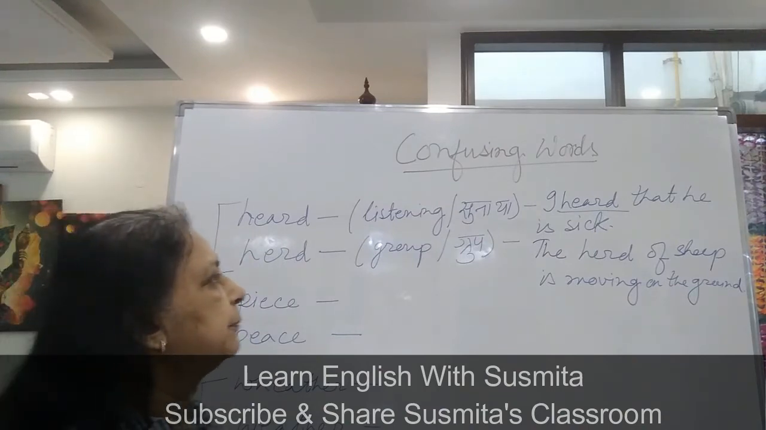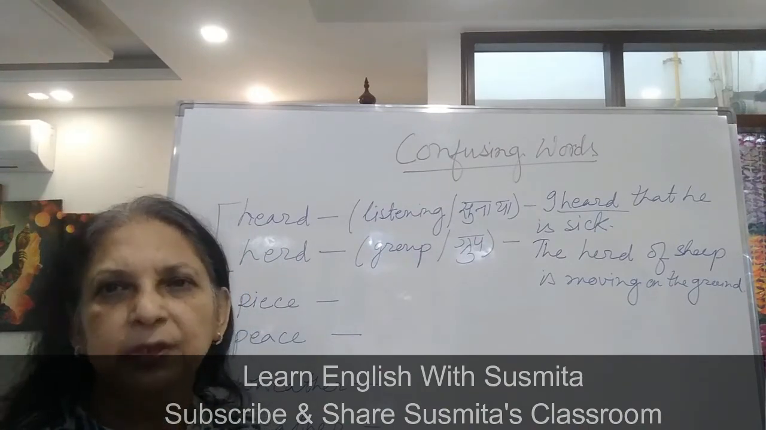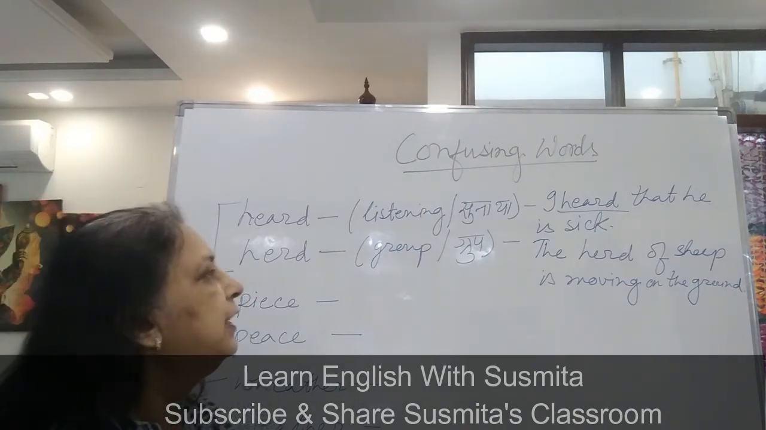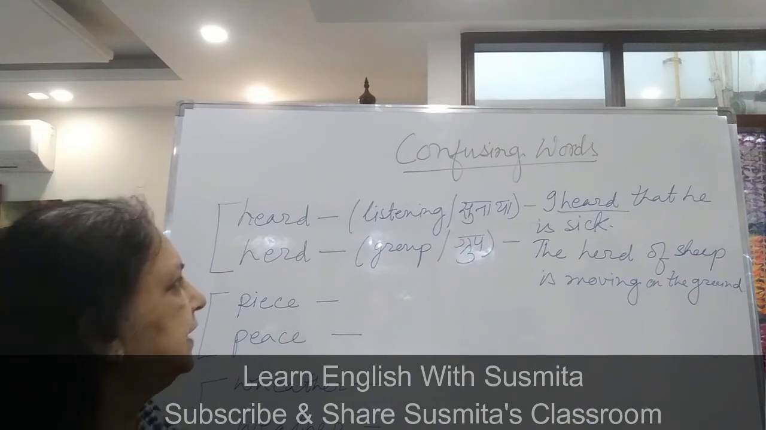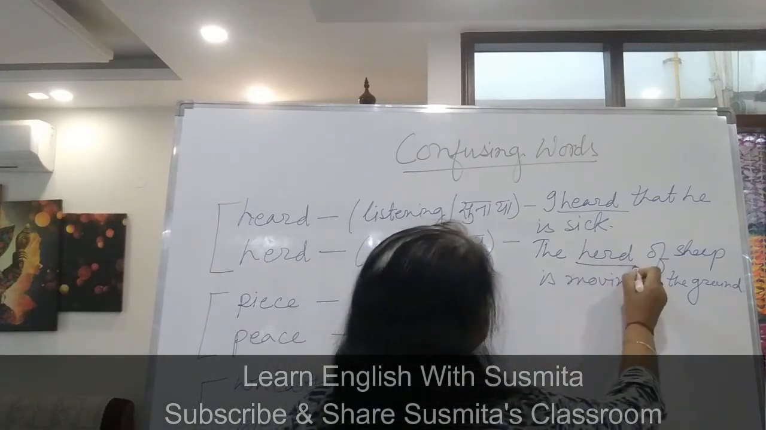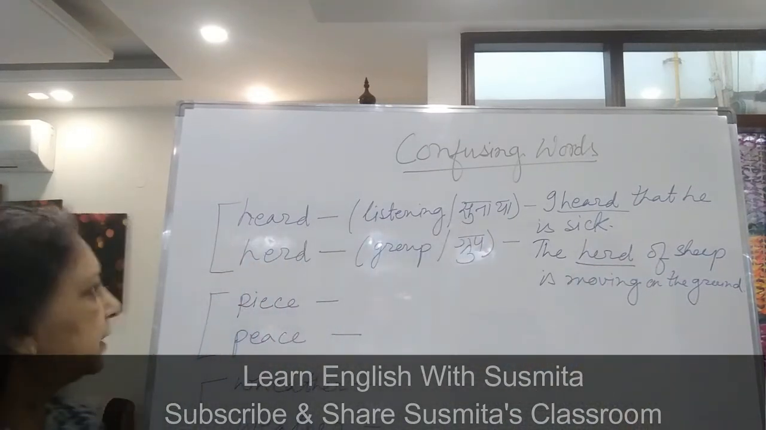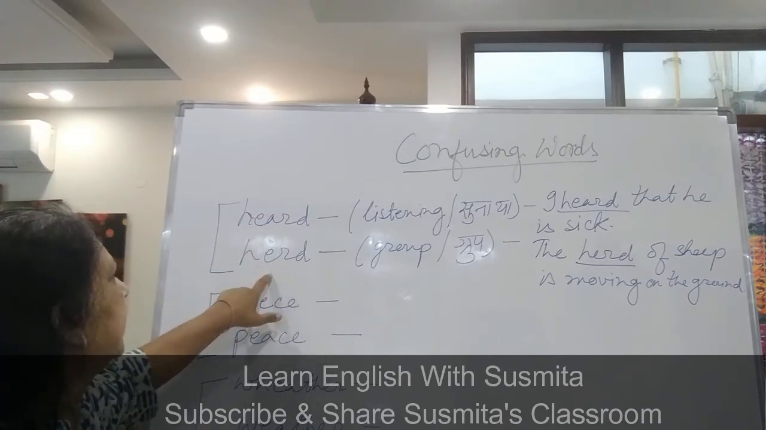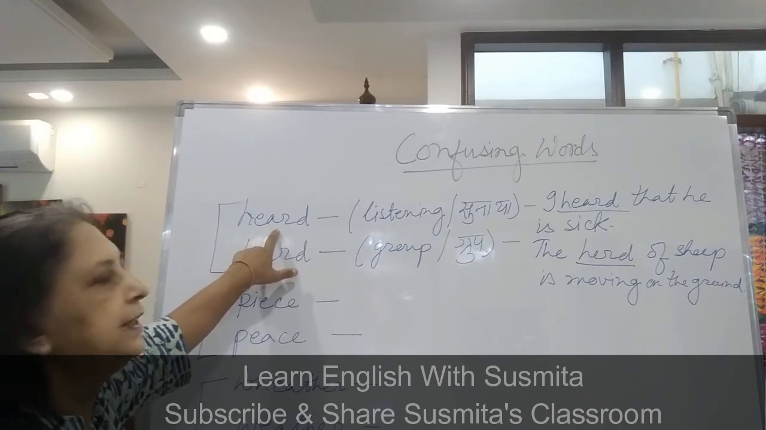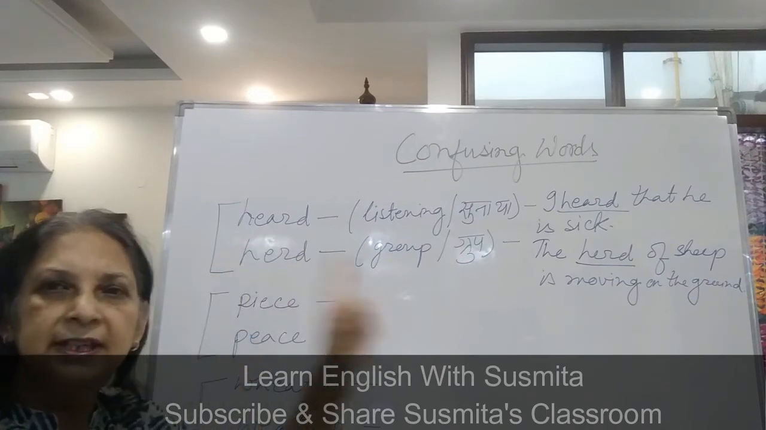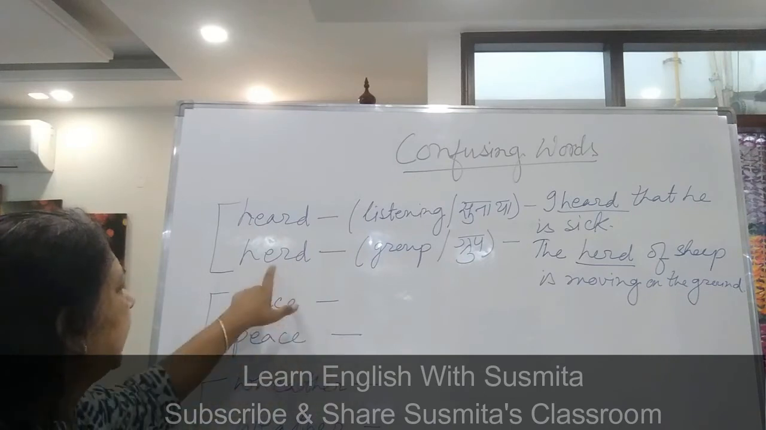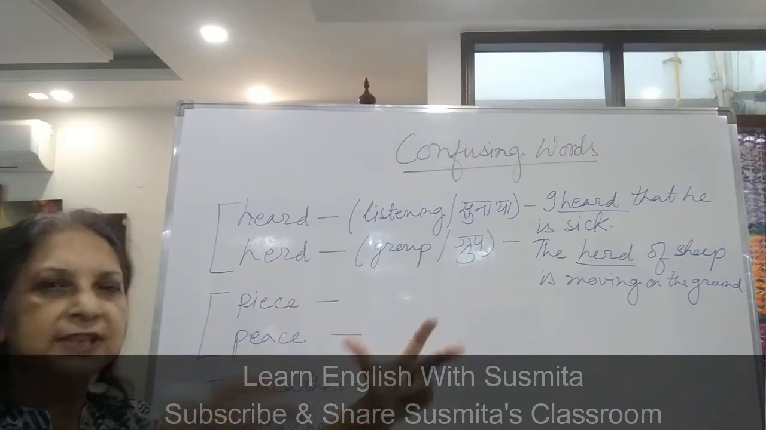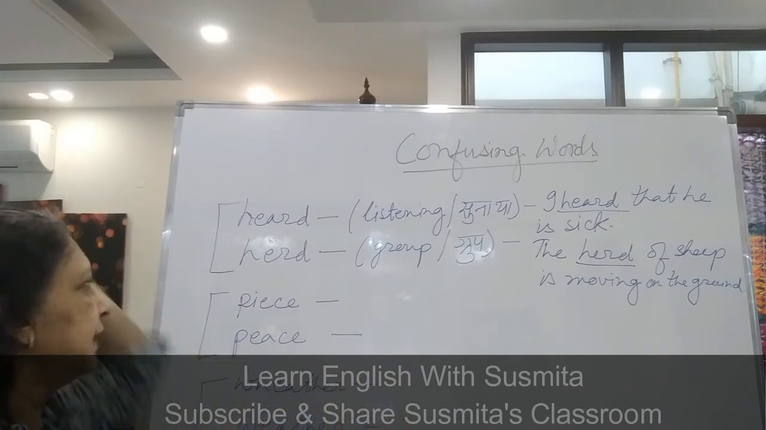Okay? So many sheep. Sheep, when it is plural, don't use S. Many sheep are moving on the ground. That is HERD, herd. Herd of sheep. I hope it is clear to you. The first one HEARD, second one HERD. When it is HEARD, that means something related to listening. And second HERD means group, many of the same type of things. Okay, then it is herd.